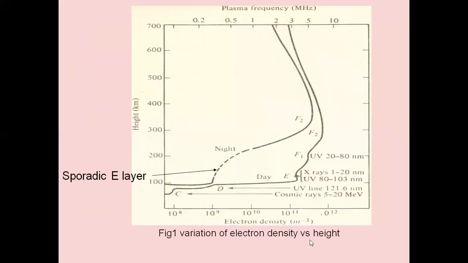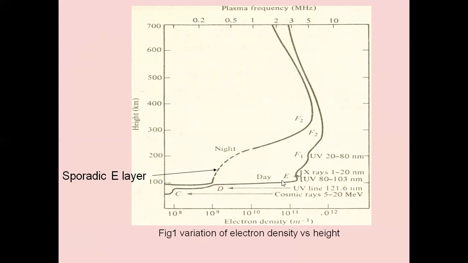And this is the variation of electron density versus height. On the y-axis, we have height in kilometers. On the x-axis, we have electron density, the number of electrons per cubic meter. So as the height increases, we have the daytime effect.